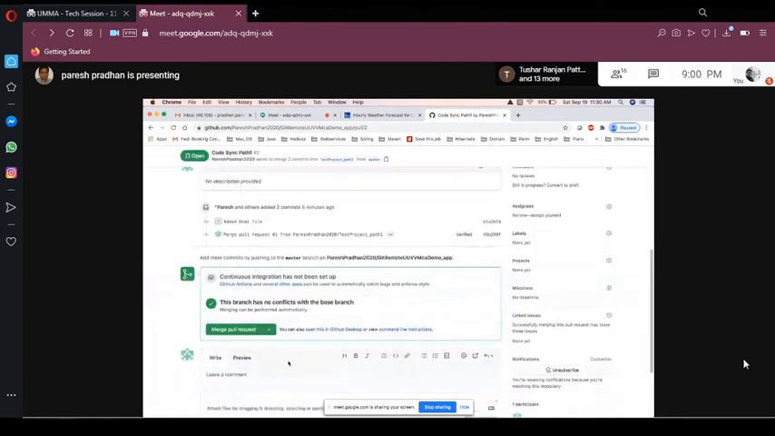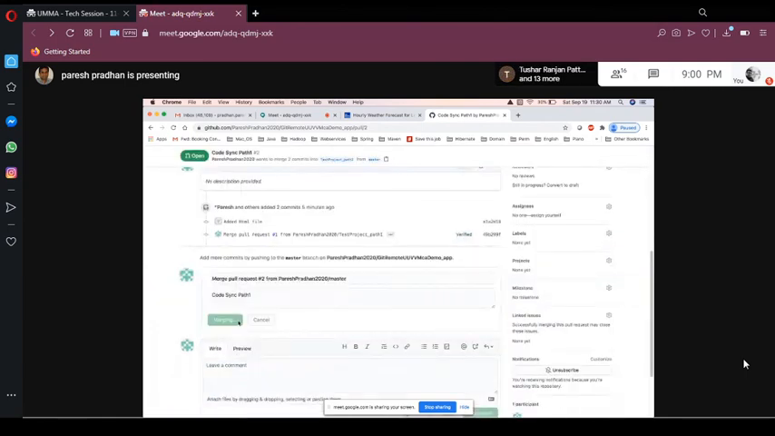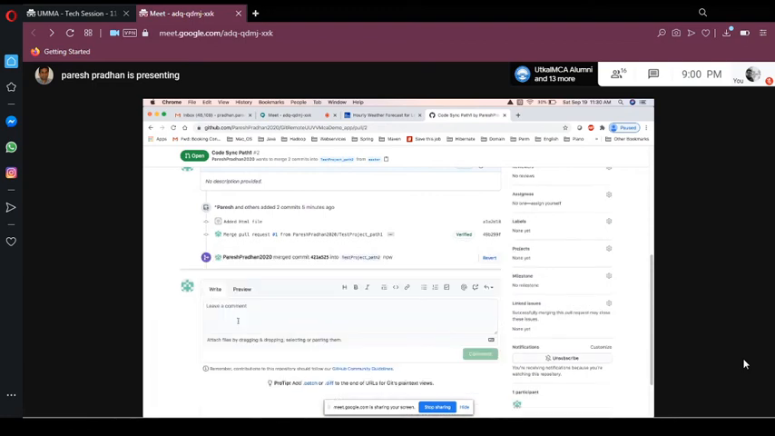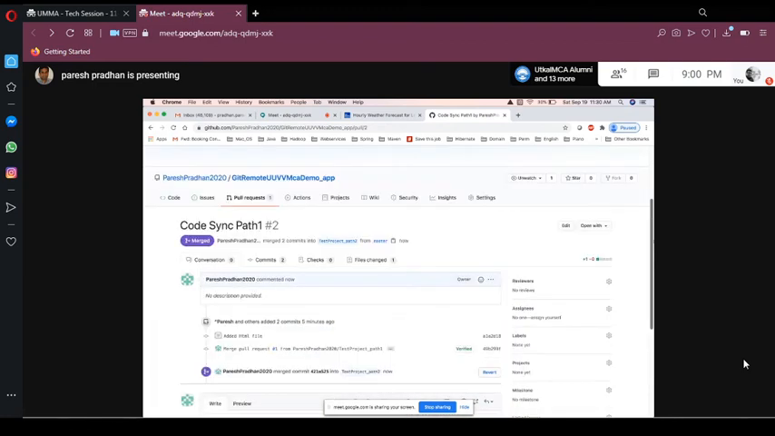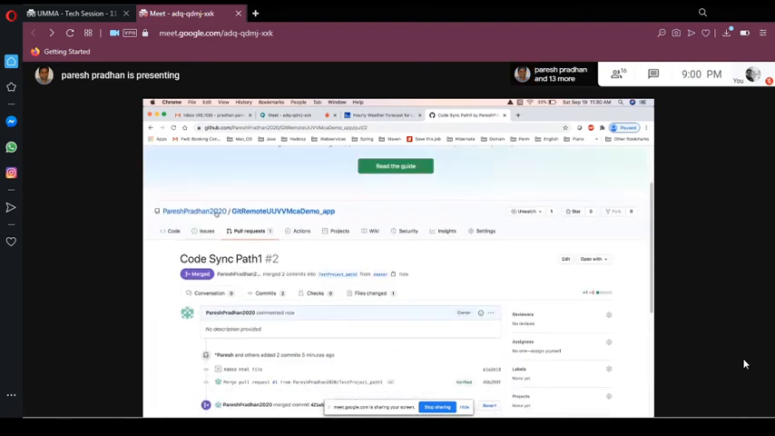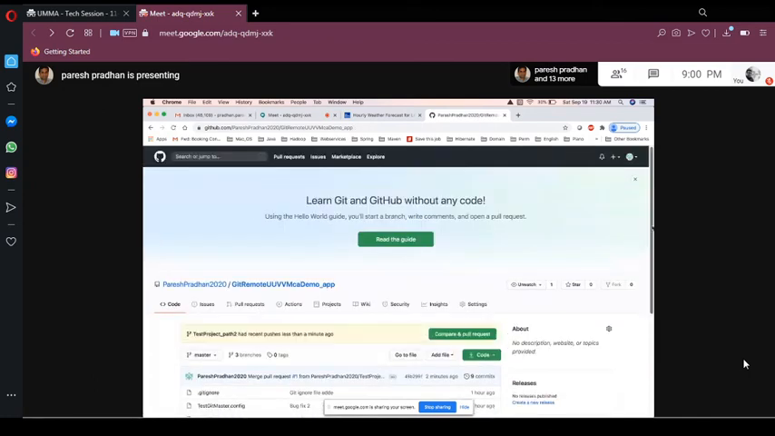Okay, now you see the merge pull request. Okay, and then confirm merge. Okay, so once you did that one, so now what will happen if you go to the path 1, right? Now let's go to the path 2. Okay, all the code are now basically in sync.